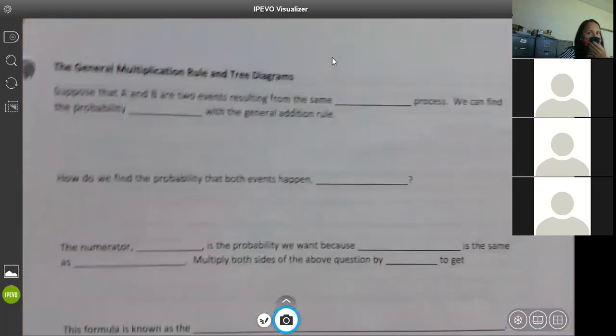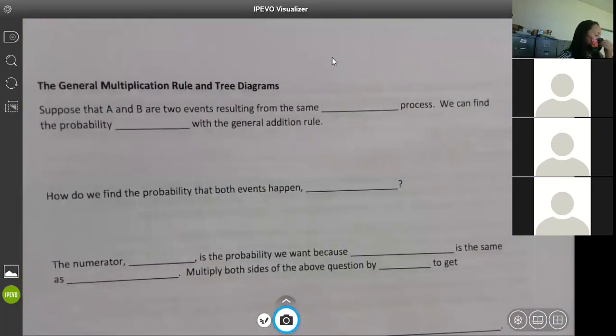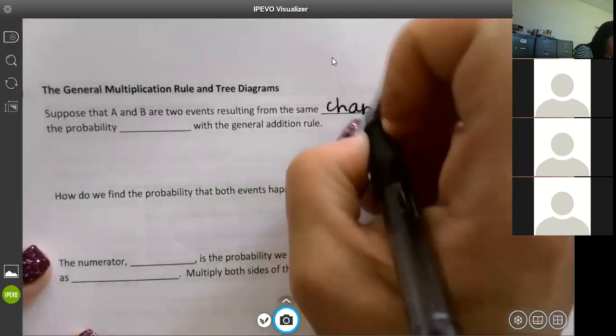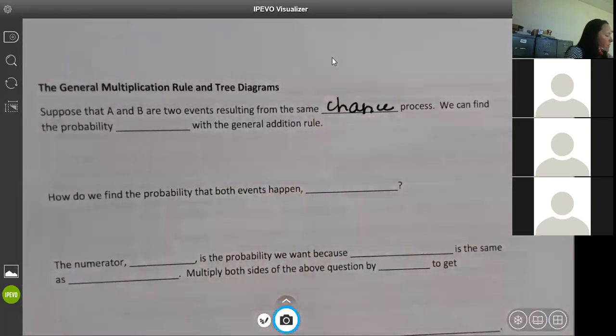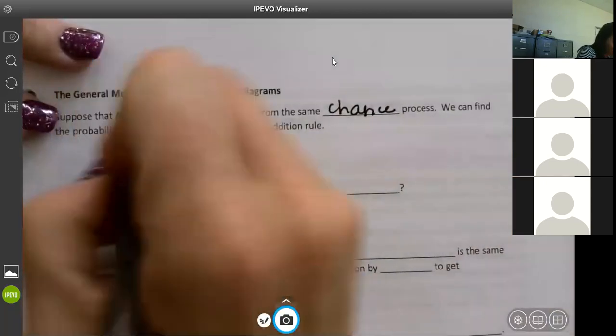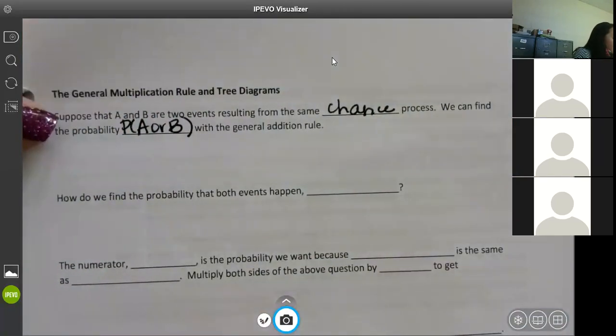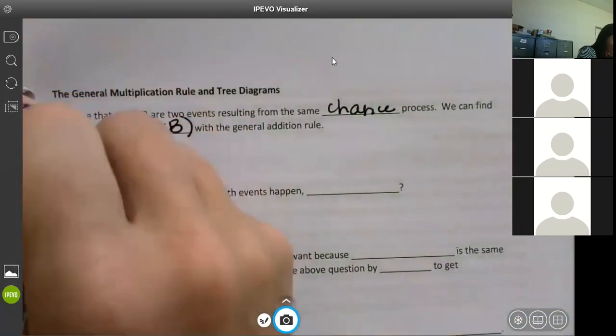The general multiplication rule and tree diagrams. These are really easy. These are not hard at all. So suppose that A and B are two events that are resulting from the same chance process. We can find the probability P of A or B with the general addition rule.